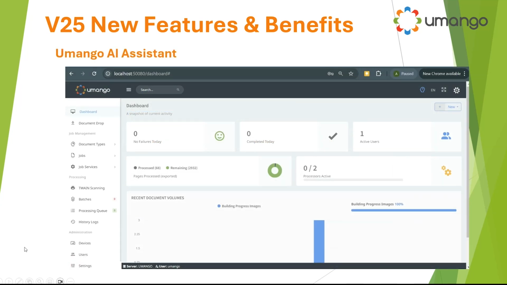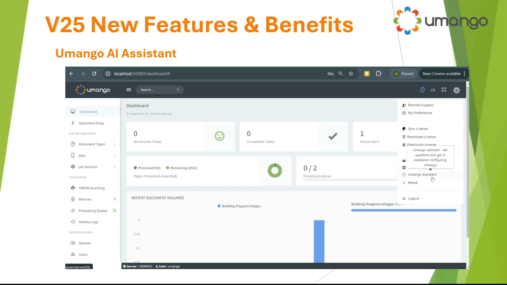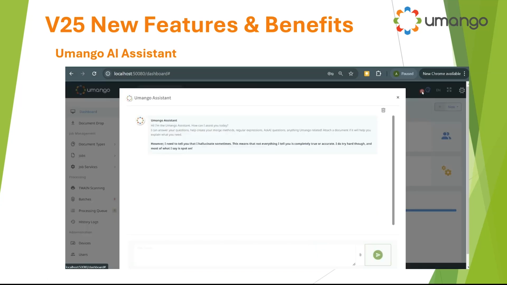So here, I can select from the cog on the right-hand side, Umango Assistant, or again, where you see that little icon, click, and the Umango Assistant will be launched. In plain language, I just ask Umango, how do I do something? You can even upload a sample image or a screenshot as part of your Umango AI Assistant experience.